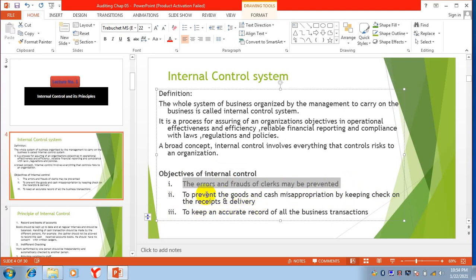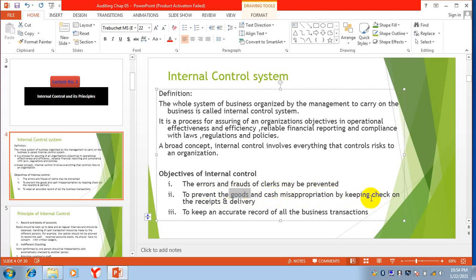The other purpose is to prevent the goods and the cash misappropriation. There is a possibility of misappropriation of goods, misuse of the assets of the organization and misuse of the cash.